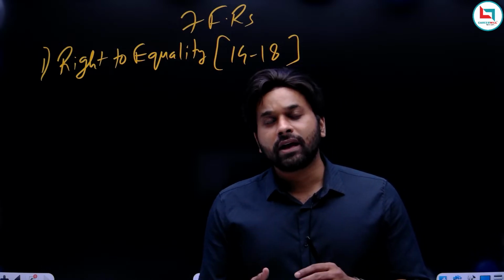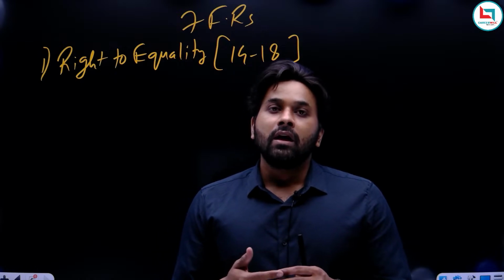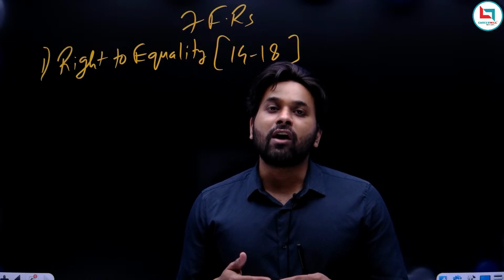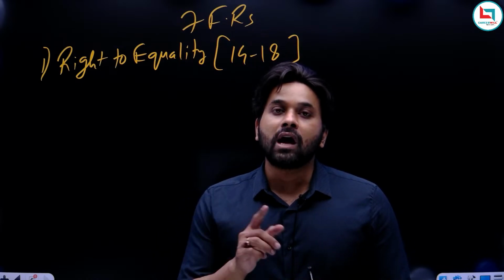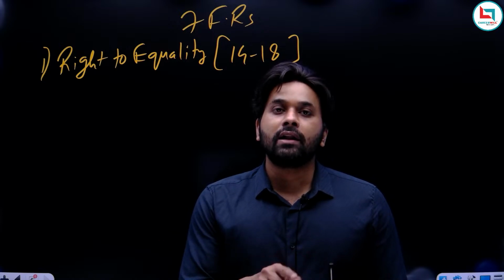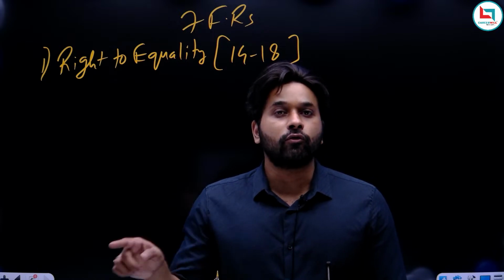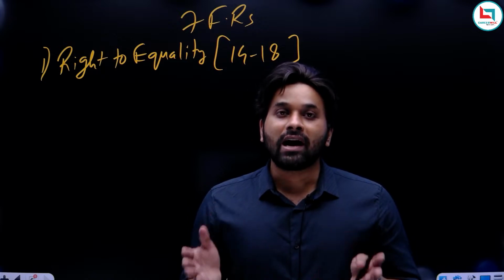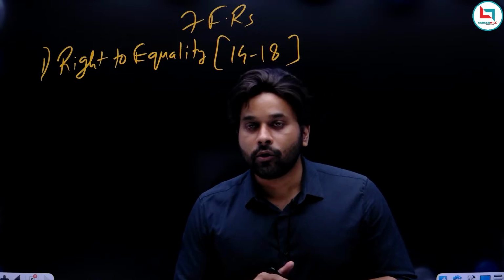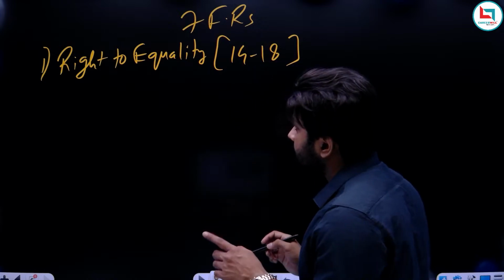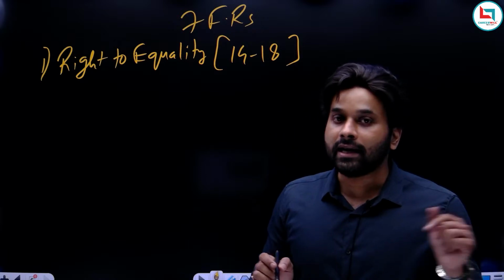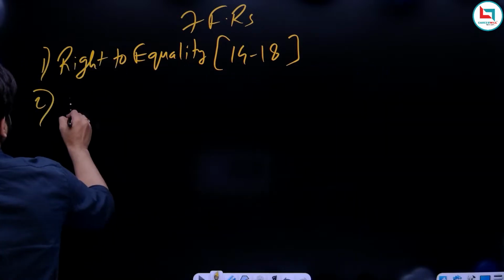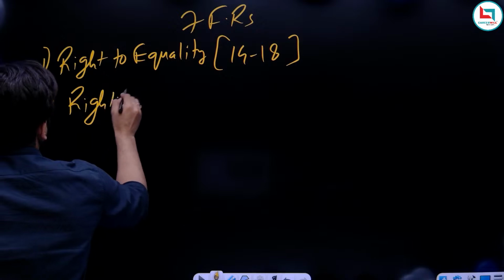Or the question can come in another way. For example, right to equality consists of how many articles? First option, Article 14 to 18. Second option, Article 19 to 22. Third option, 23 to 24. Fourth option, 25 to 28. So you have to remember the sequence and what all articles are in this right. Okay. So right to equality deals with Article 14 to Article 18. Now, another right. Right to freedom.